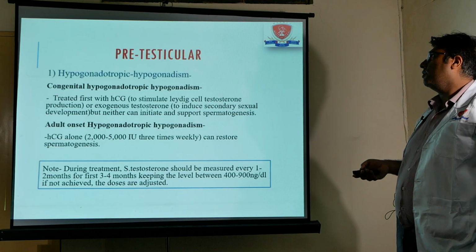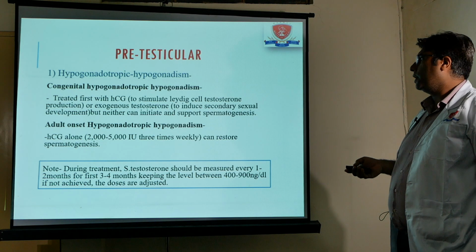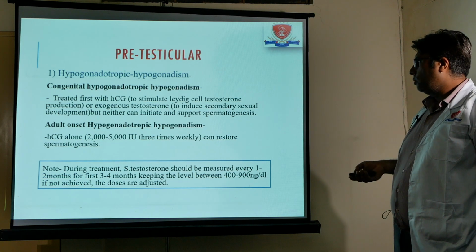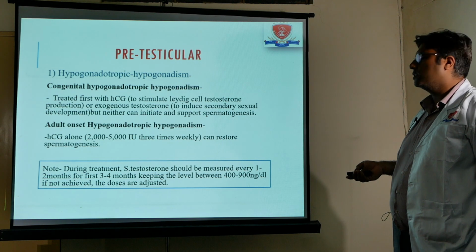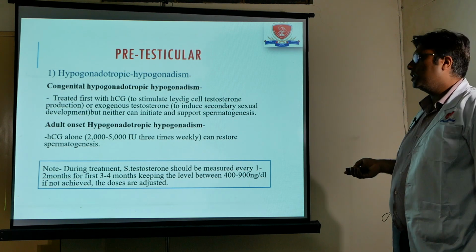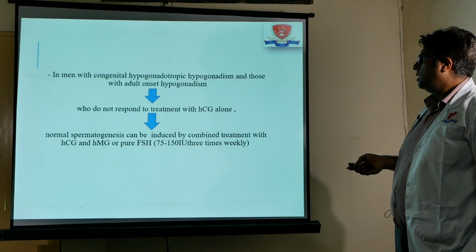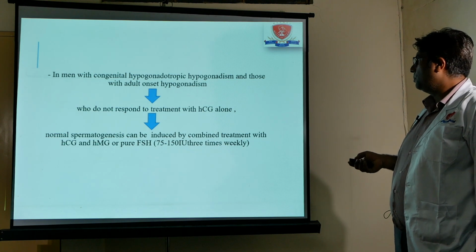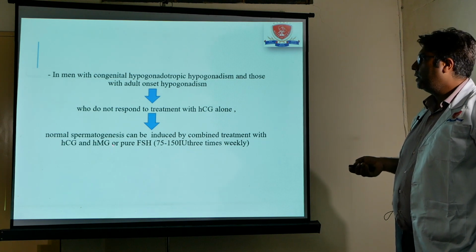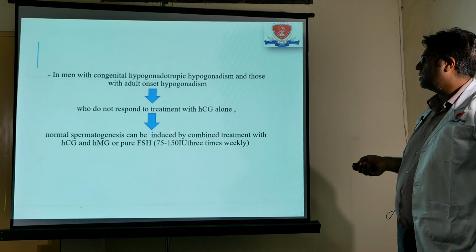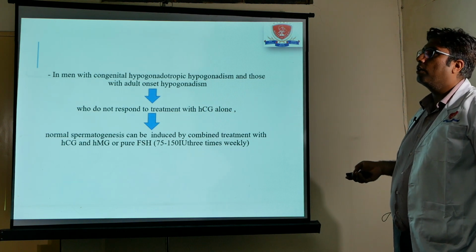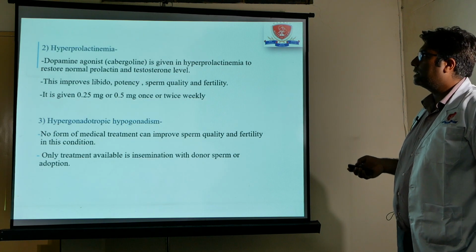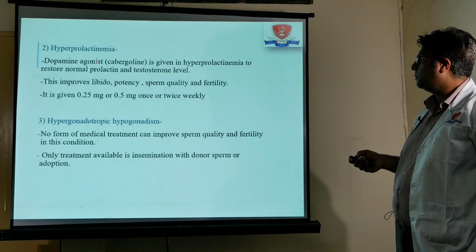In cases of pre-testicular failures like hypogonadotropic hypogonadism, there is a definite role of HCG hormone. Low doses of HCG can restore spermatogenesis if we can detect these patients at an early stage. If HCG fails to stimulate spermatogenesis, then we can use HMG or pure FSH to stimulate spermatogenesis in hypogonadotropic hypogonadism. In cases of hyperprolactinemia, the treatment is very simple. Cabergoline is the drug of choice.